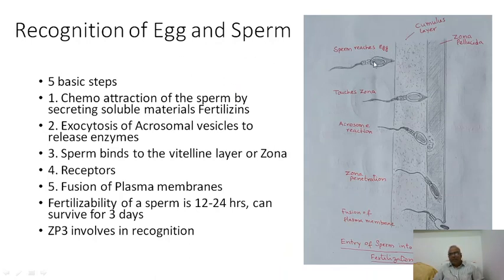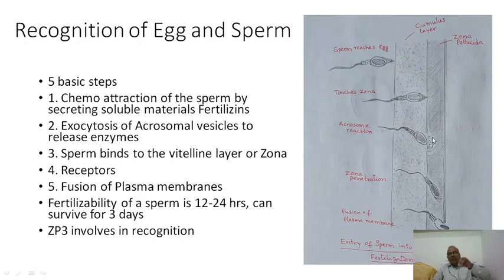You see here, a sperm is moving towards the outer layer of the egg. This is the cumulus layer, and this is the zona pellucida. This is the inner part of the egg. The sperm comes and touches the cumulus layer, and it penetrates the cumulus layer by secreting corona penetrating enzyme and touches the zona. The zona gets penetrated by the secretion of an enzyme called hyaluronidase, because the zona has certain proteins, ZP3 and ZP2. These proteins are needed for the recognition of sperm.